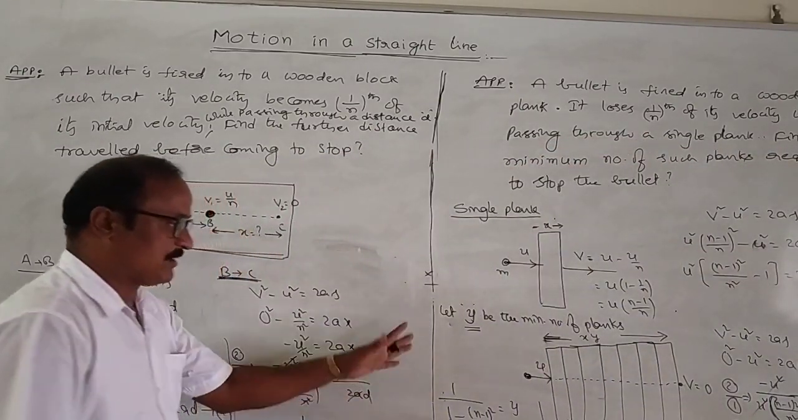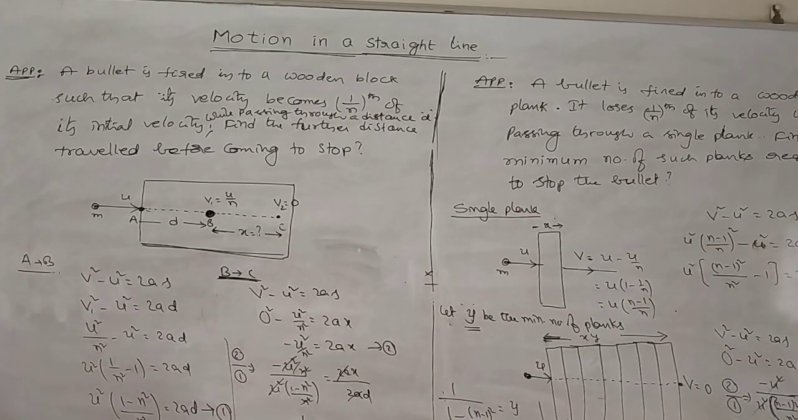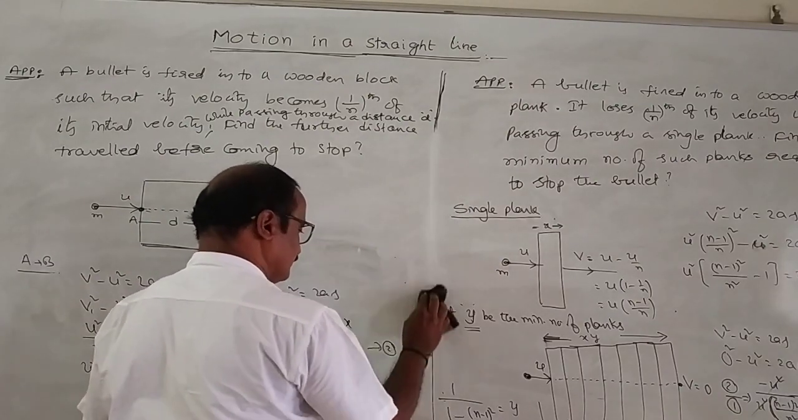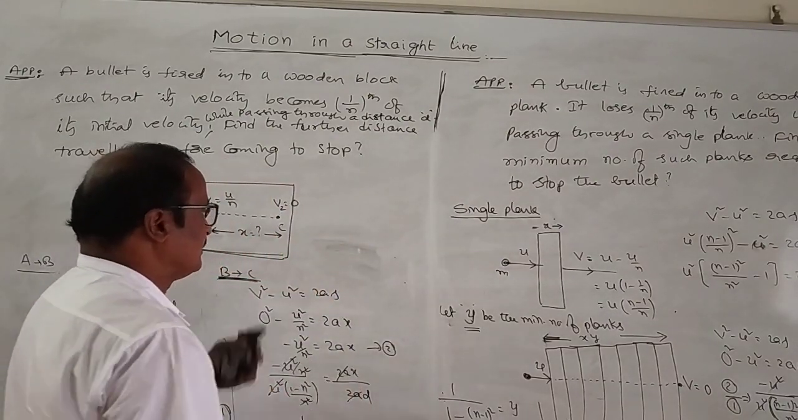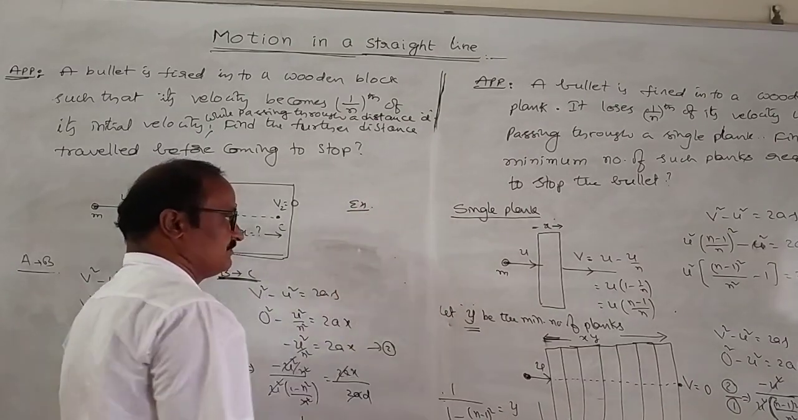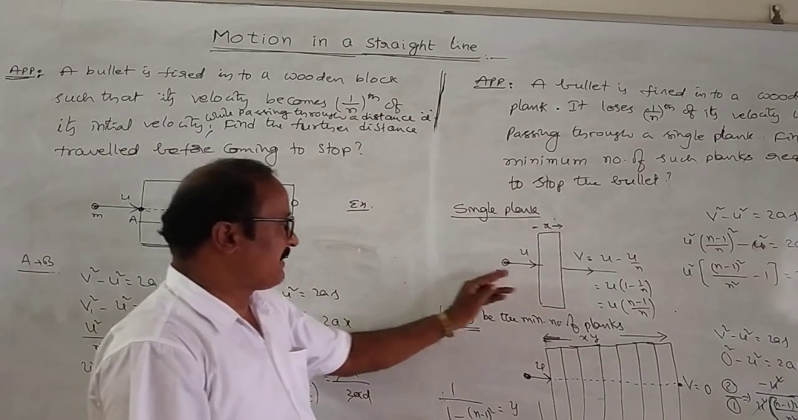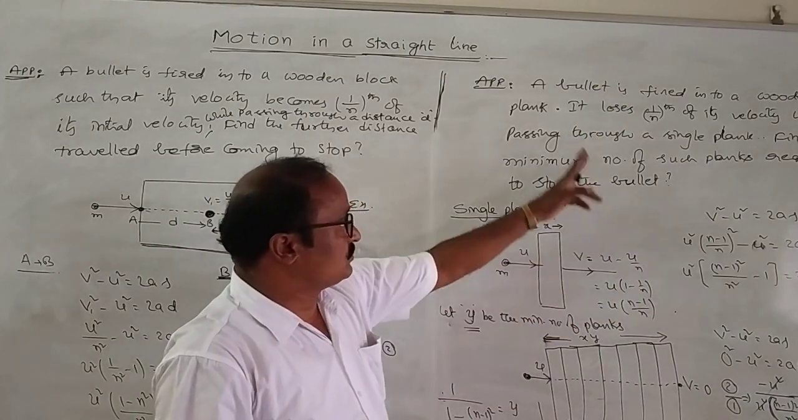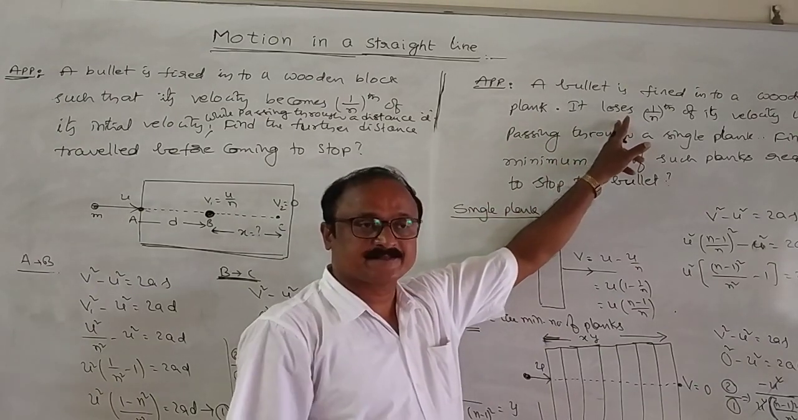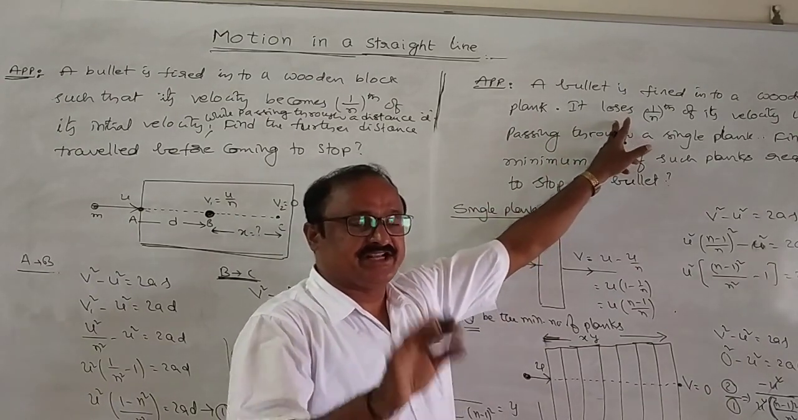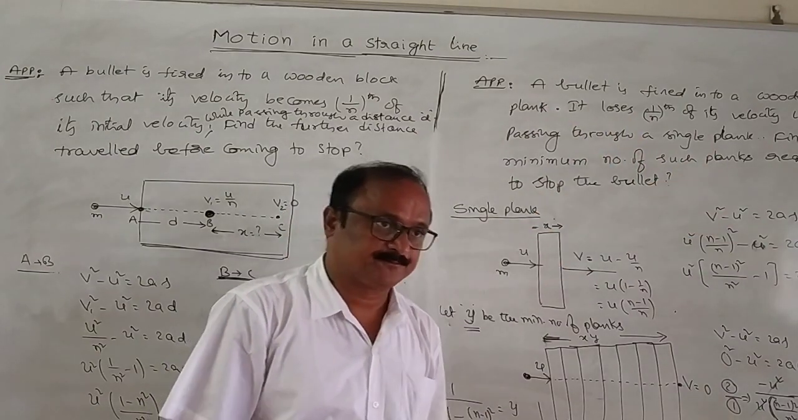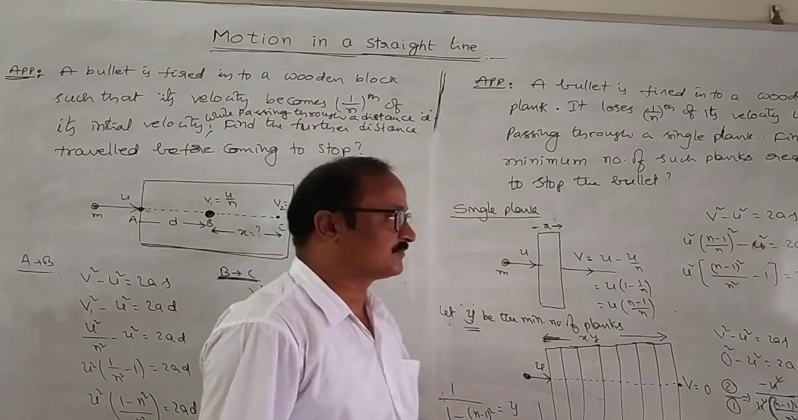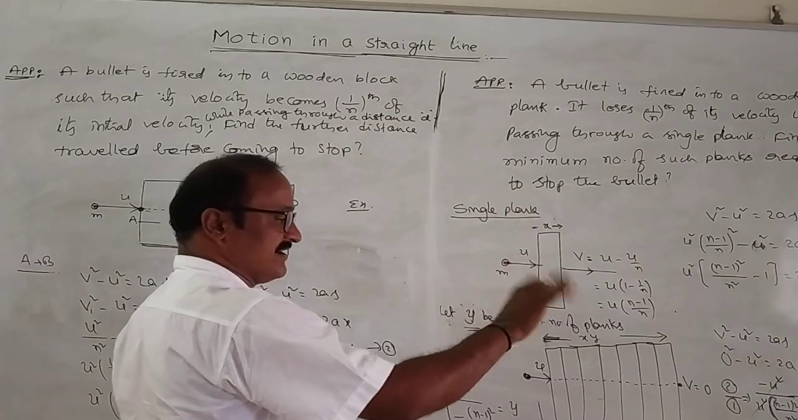What's the problem? Example: suppose a bullet is fired into a wooden plank such that it loses 3/4 of its initial velocity by passing through a single plank. It loses 3/4 of the velocity, or 1/4 velocity remains. Find the minimum number of planks required.